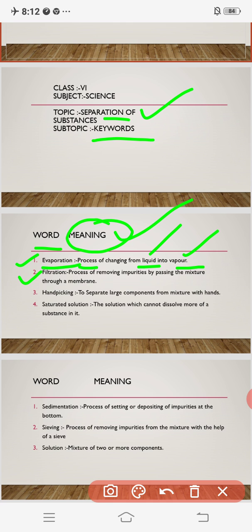Filtration means the process of removing impurities by passing the mixture through a membrane. So that is nothing but filtration.